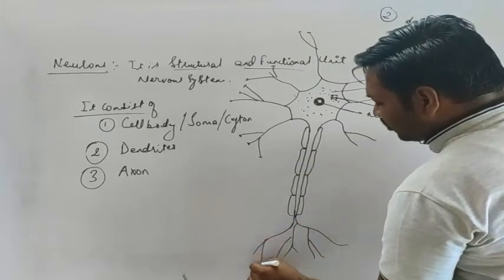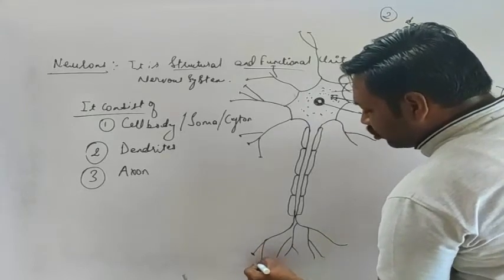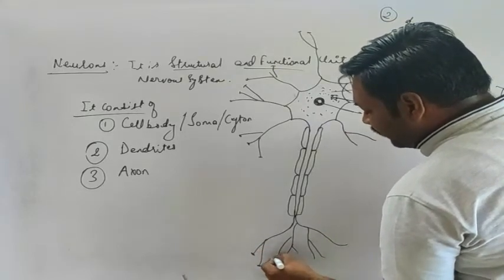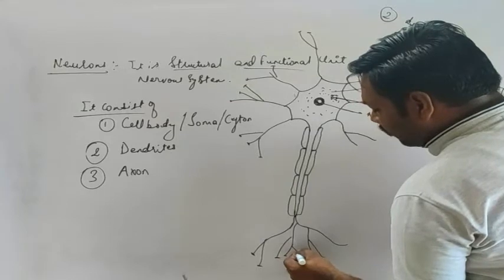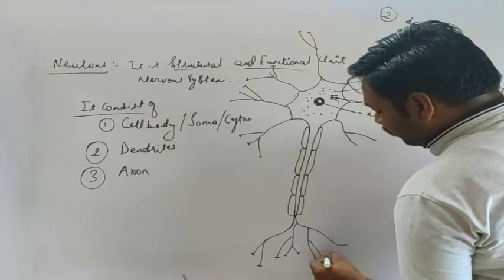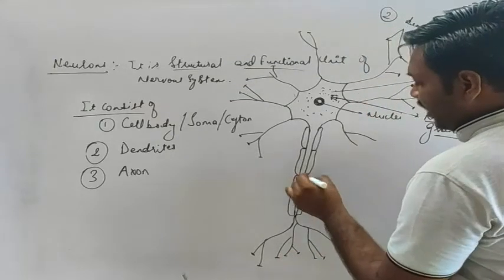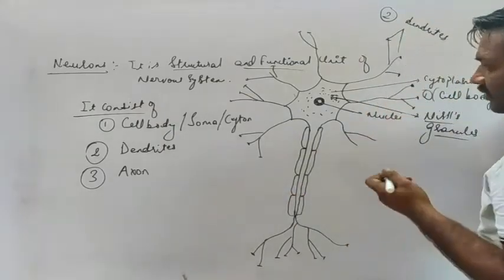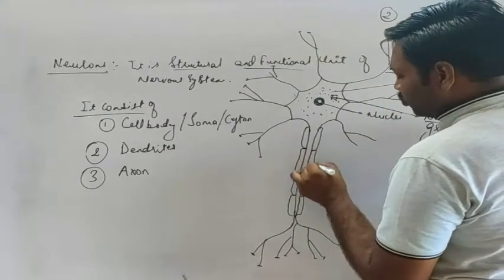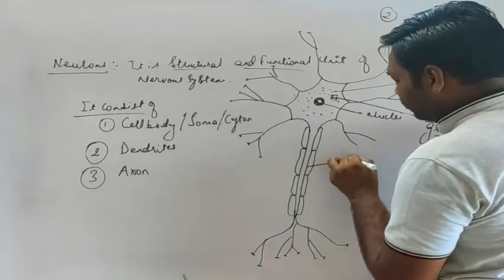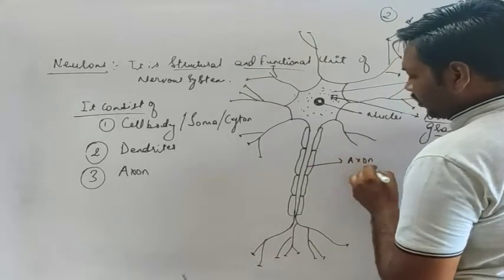Such an extension is also seen. These are also dendrites, which consist of synaptic knobs over here, and this will be referred to as the axon. This part is called the axon.